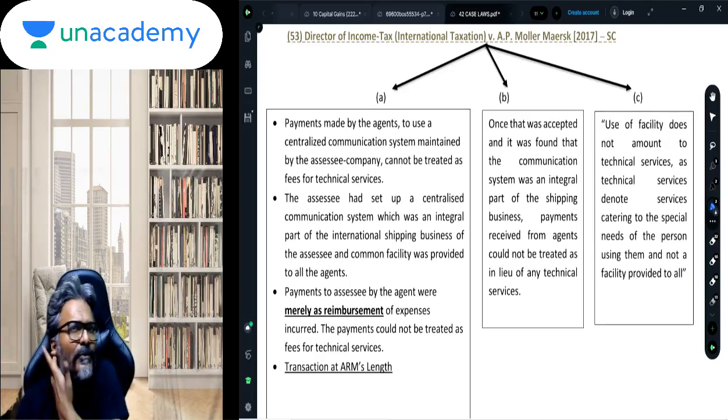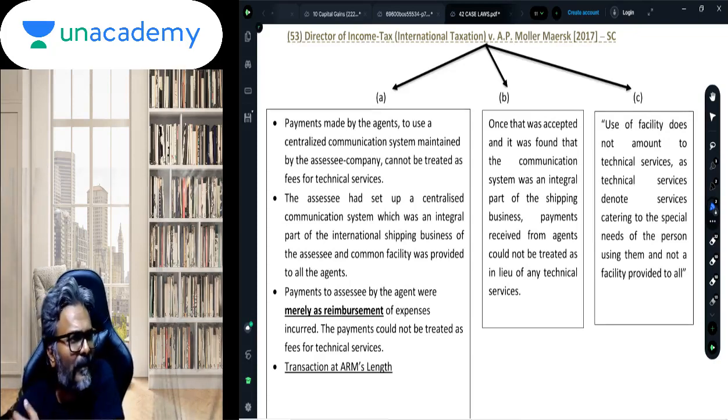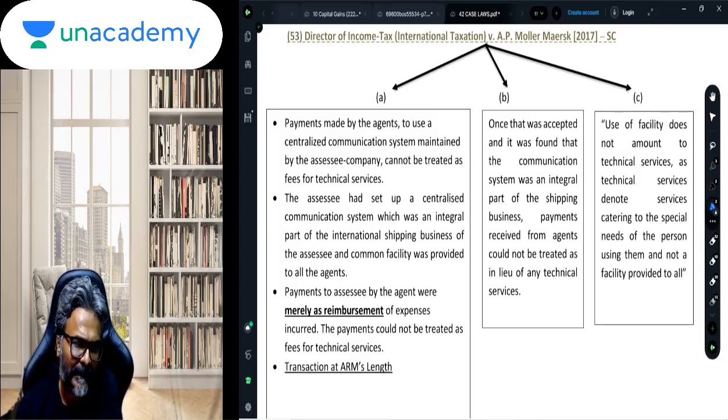And why is it so, students? Why were they emphasizing that this is not to be charged as fees for technical service? I think all of you are aware of the point. The income tax department was very much concerned to charge this as fees for technical service, and there was one reason for that.